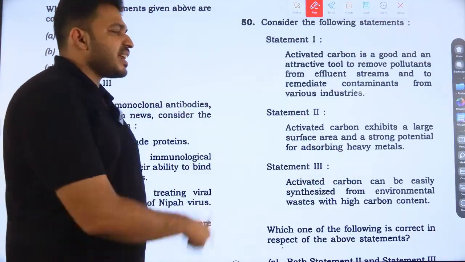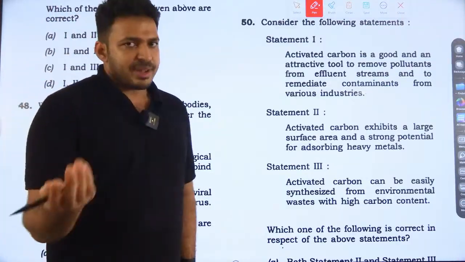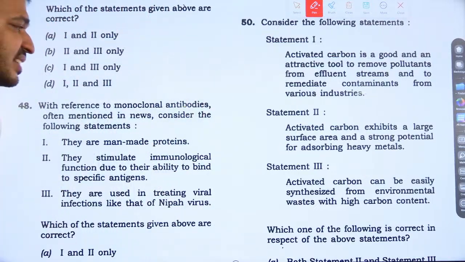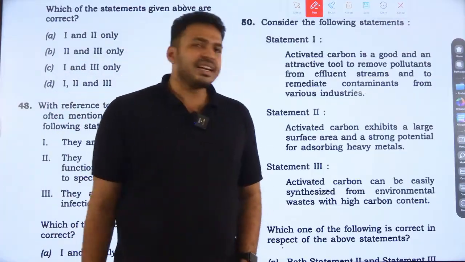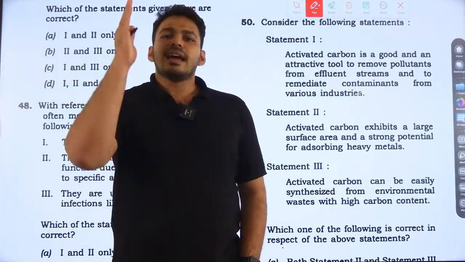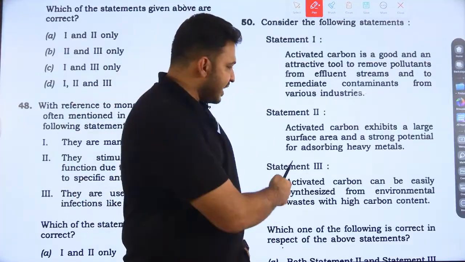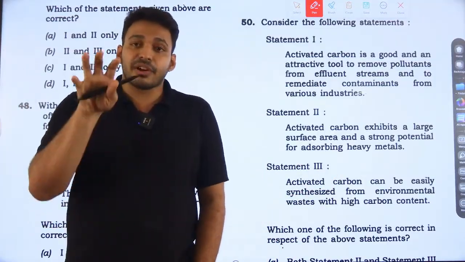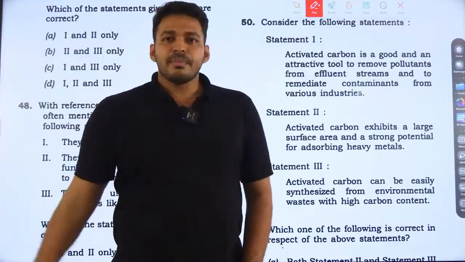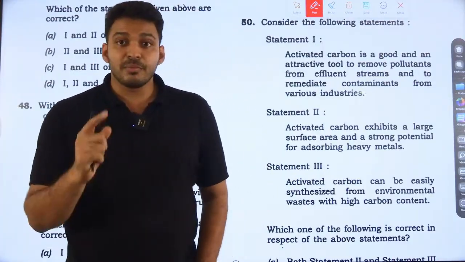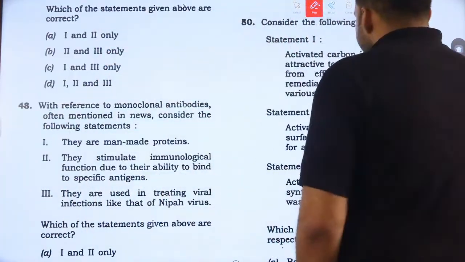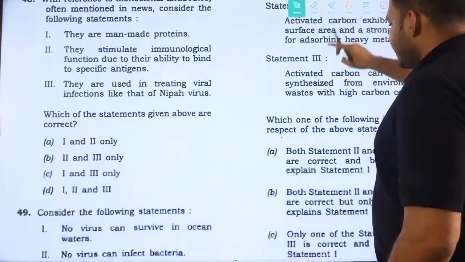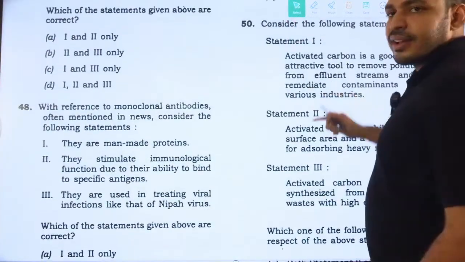Activated carbon exhibits a large surface area and strong potential for adsorption of heavy metals. Yes, that is true, and that is the reason. The third statement: activated carbon can easily be synthesized from environmental waste with a high carbon content. Yes, it is true. Why is it so good and attractive? Because it can be synthesized from environmental waste. We don't need any other thing. Both statements 2 and 3 are correct, and it is a right explanation for statement 1. Option A is the right answer for question number 50.